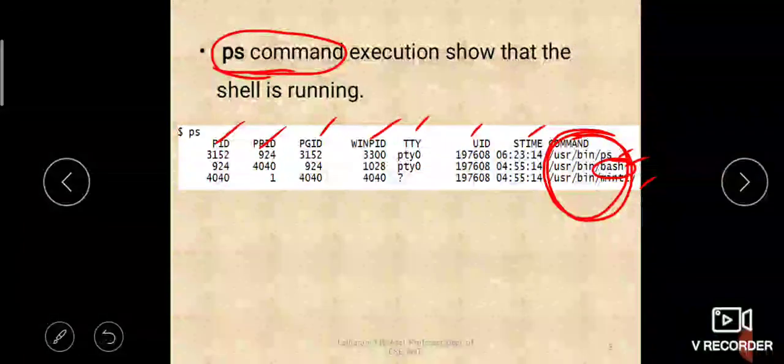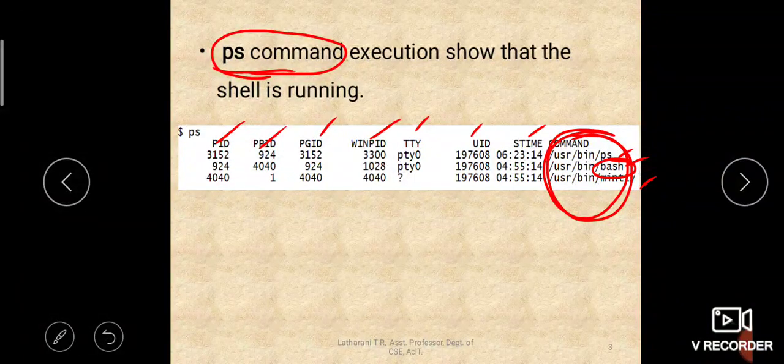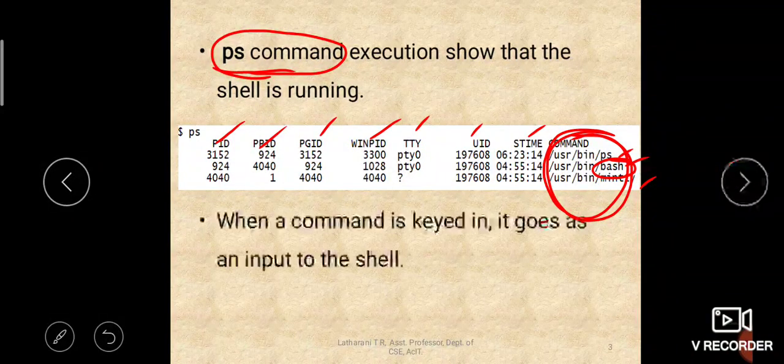Session means when you log into the system, your session starts, and after you complete your work, you log out and your session ends. From your login to logout, that is your session. Throughout your session, the shell will be active and performing some operations. So when a command is keyed in, it goes as an input to the shell. Whenever you enter a command at the dollar prompt, that will be going as an input to the shell.